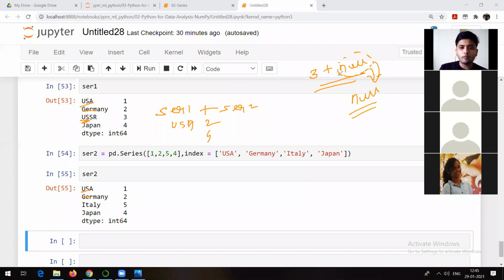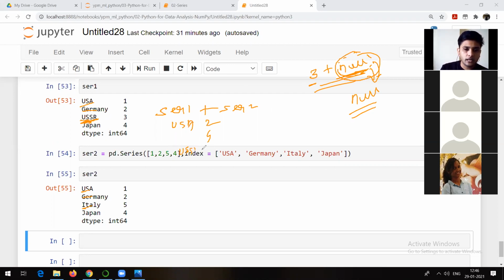Always remember, any arithmetic operation with null always results in null. And that's a big problem. Some of you might know that in Oracle database there was a problem, but later on they removed that. But as any arithmetic operation with null always results in null, it might cause a very big problem later on, maybe in different projects, different domains. That's why it's necessary to remove those things, and that's what we will be doing in this meeting. But here you can see that as the USSR index is here but not here, you are going to get null for USSR, right?